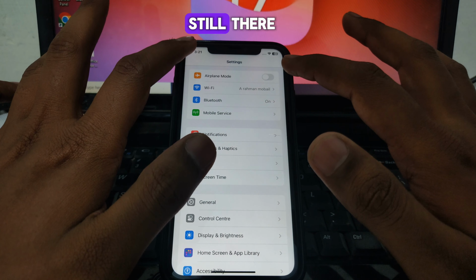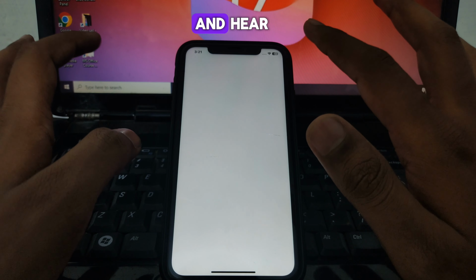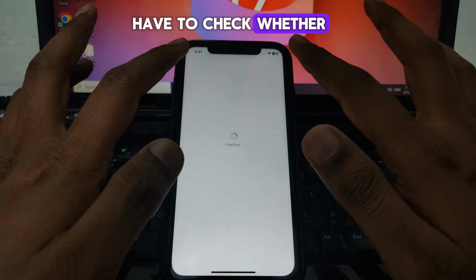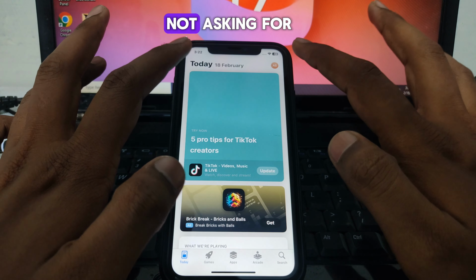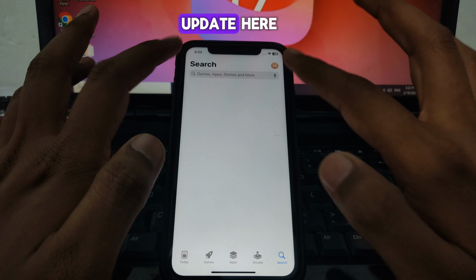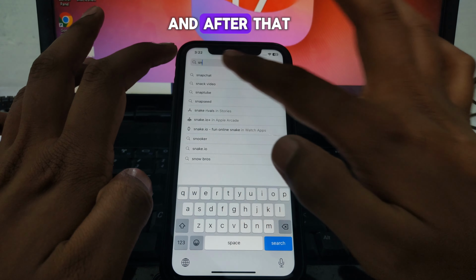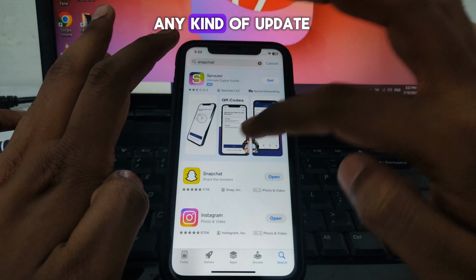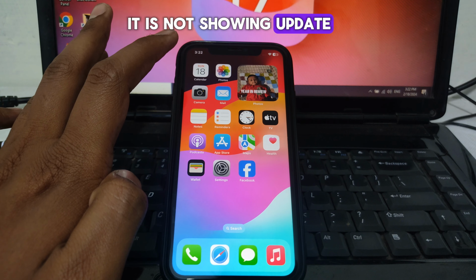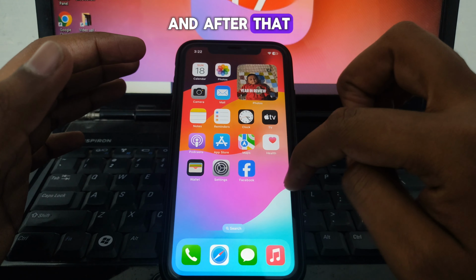If the problem is still there, then you can go to the App Store, and here you have to check whether your Snapchat is up to date or not, which means it is not asking for an update. Here you can simply search for Snapchat, and check that it is not showing any kind of update.